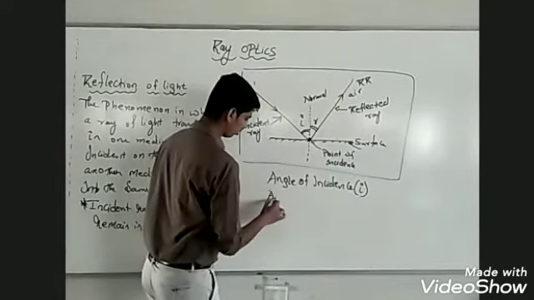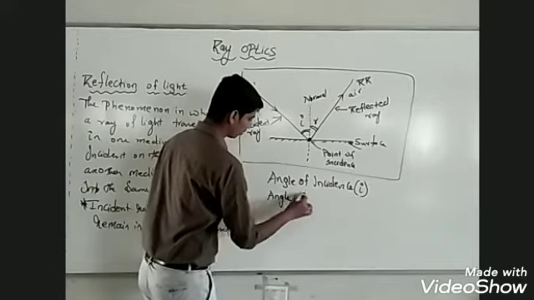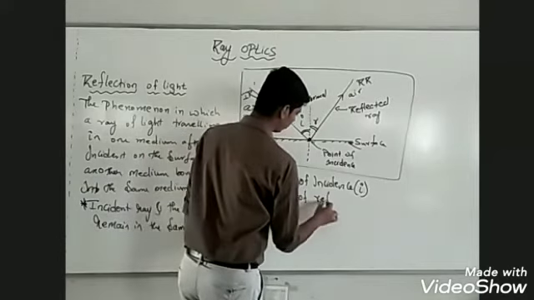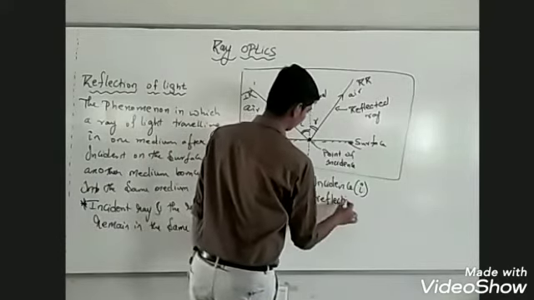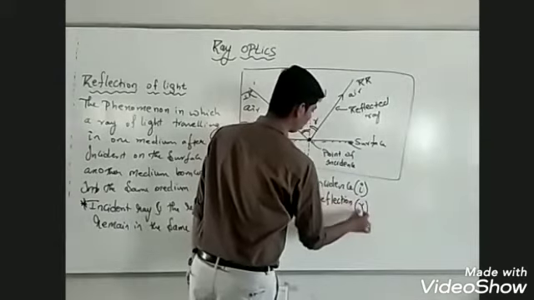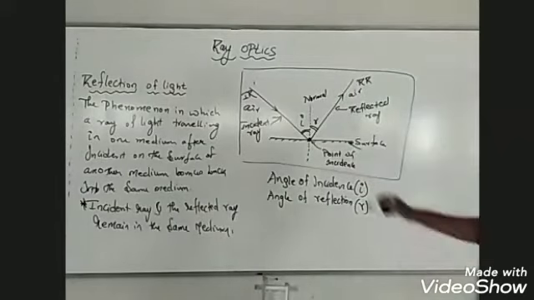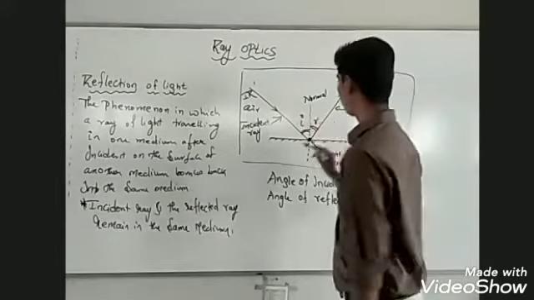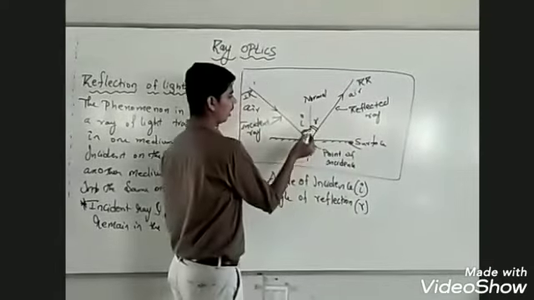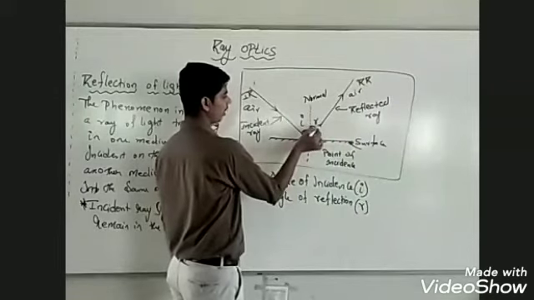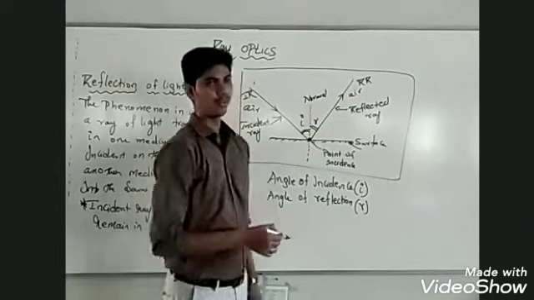The angle of reflection is represented by small r. Okay. The angle between the incident ray and the normal is called the angle of incidence, and the angle between the reflected ray and the normal is called the angle of reflection.